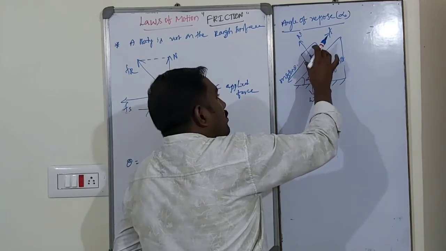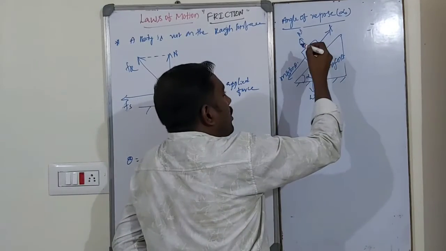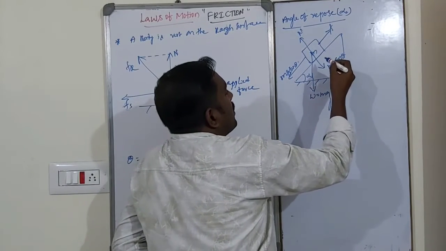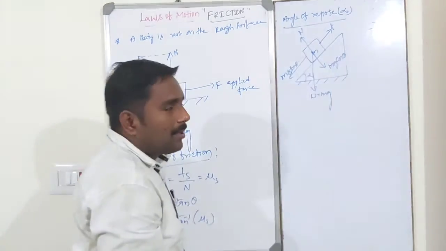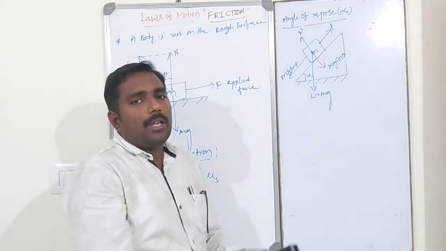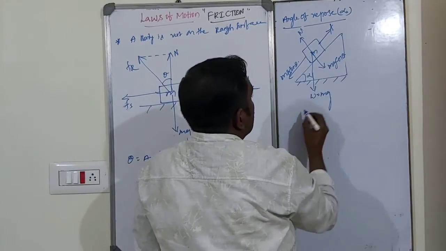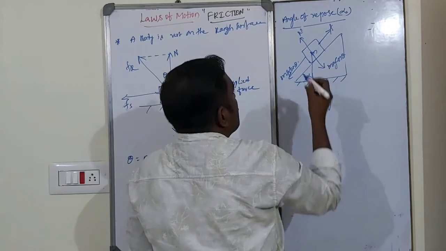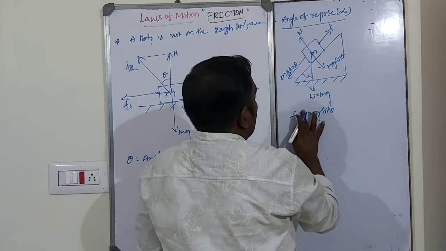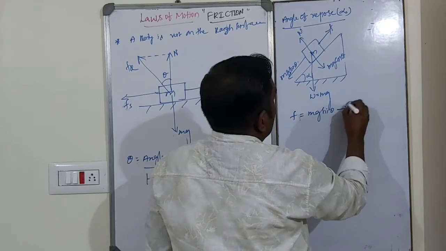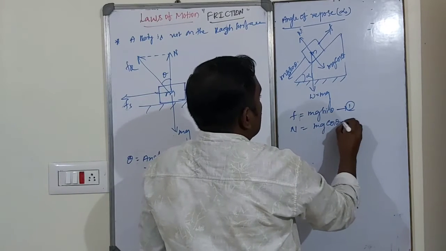Now, body ready to move means the body does not slide. That means the body is at rest on the inclined surface. In this case, the normal reaction is equal to mg cos theta. Body at rest means all forces are balanced, the body is in equilibrium, and the net force acting on the system is 0. So N is equal to mg cos theta, and F is equal to mg sin theta. F is equal to mg sin theta, this is equation number 1. Similarly, N is equal to mg cos theta, this is equation number 2.